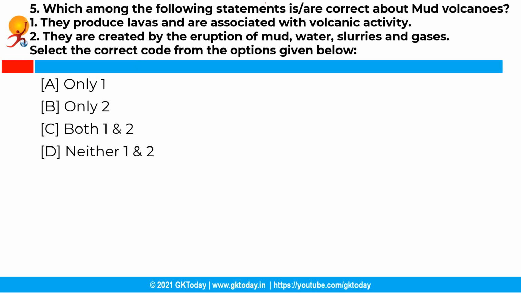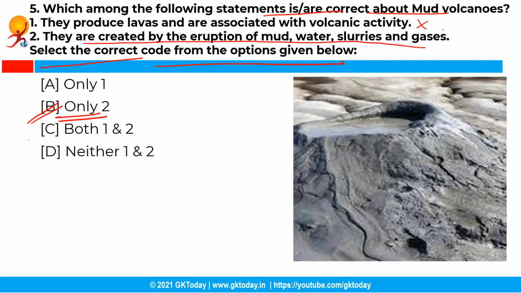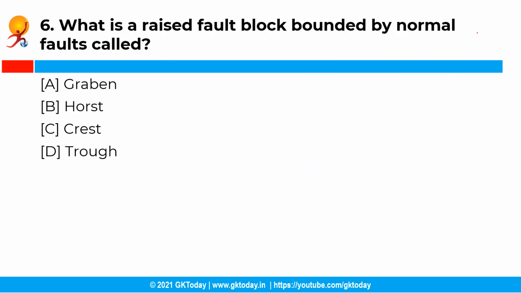Moving ahead with the next question. So which among the following statements are correct about mud volcanoes? So you have to select the correct code from the options given below, and the correct code is option B, that is only the second statement is correct. See, mud volcano or mud dome is a landform created by the eruption of mud, water, slurries and gases, and they do not produce lava and are not necessarily driven by magmatic activities.